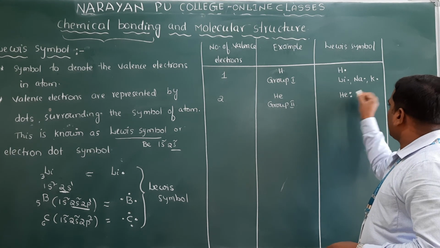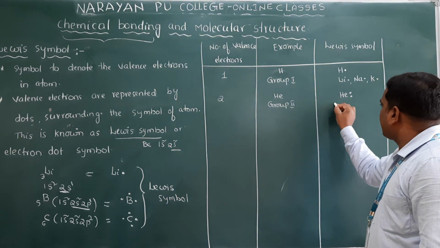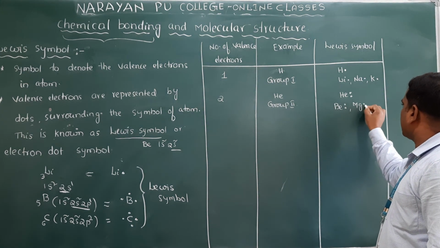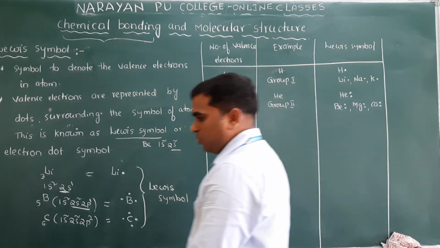This is the 2 electrons. 2 electrons should be represented by dots. And group 2 elements, if I take beryllium, here 2 electrons. Magnesium also belongs to, and calcium also belongs to second group only.